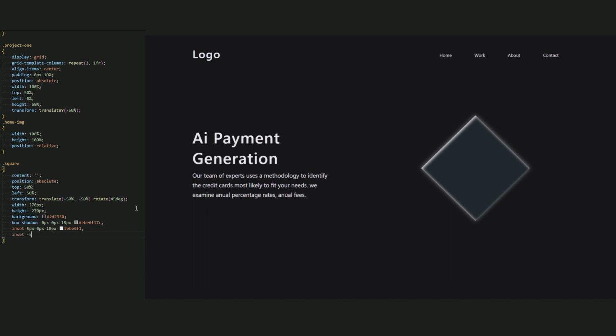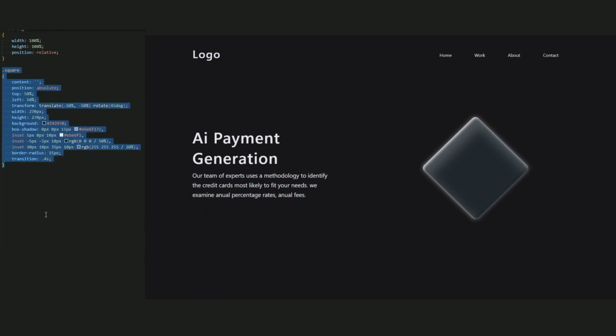And now for black, minus 5 pixels, 10 pixels, RGB 50%. And the last inset 30 pixels, 10 pixels, 35 pixels, and 10 pixels of RGB 20% of this color. So this is a box shadow just like you see in the first video. And now add the border radius 15 pixels and add a transition for the hover effect, and done.